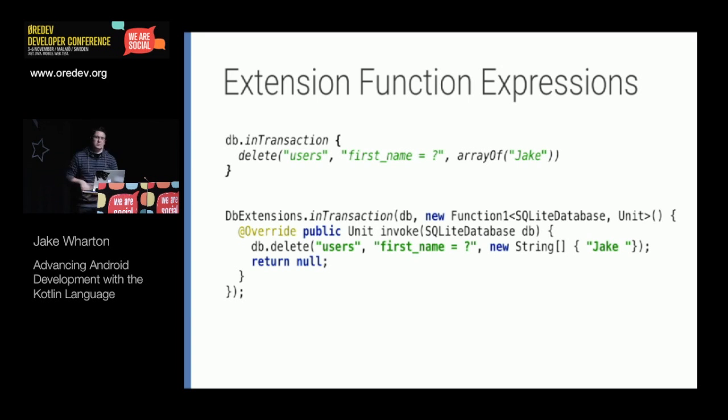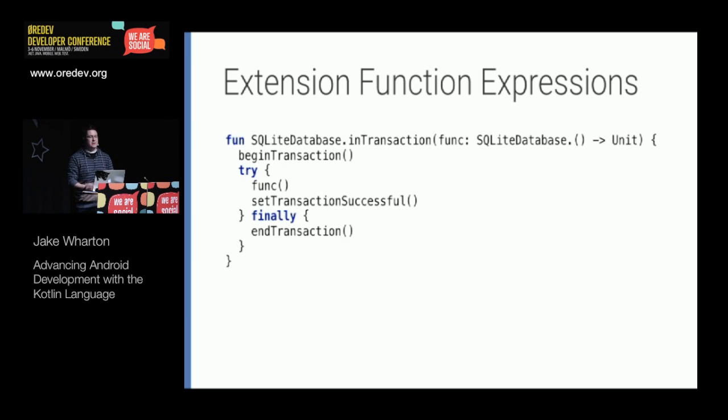And if we do this, we have to allocate these tiny little function objects every single time we want to use these extension function expressions. So this is not good. These are the types of objects that just end up causing a lot of GC, these tiny little objects. Thankfully, there's a way to get rid of it in Kotlin. Our function that we have here, we just defined as an extension function. And it takes in this function expression, and that's the problem: that function expression has to turn into an anonymous class.